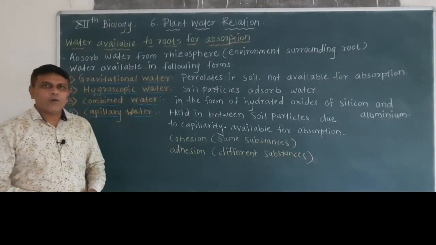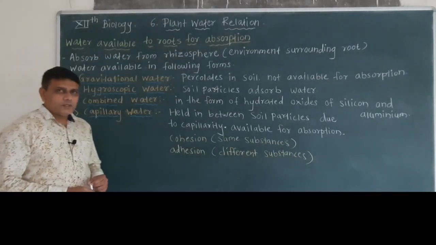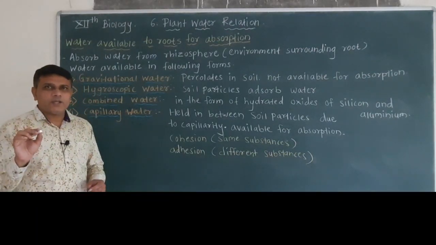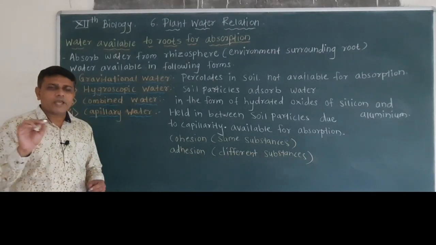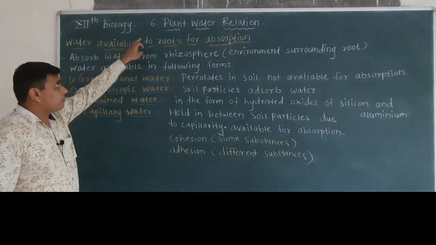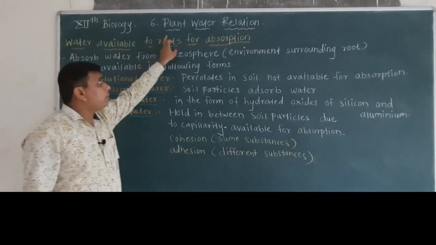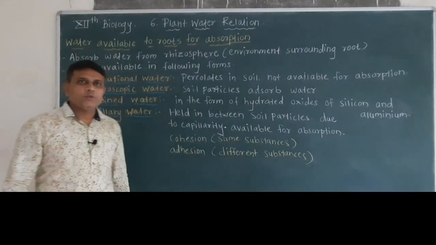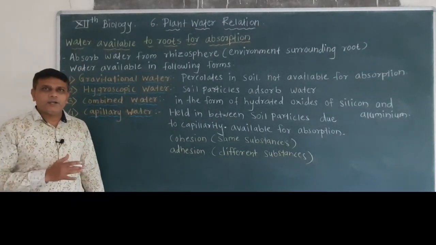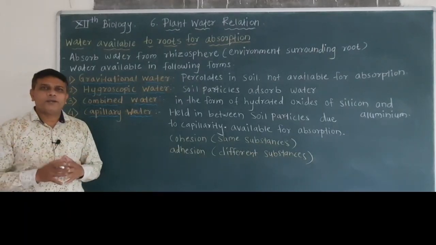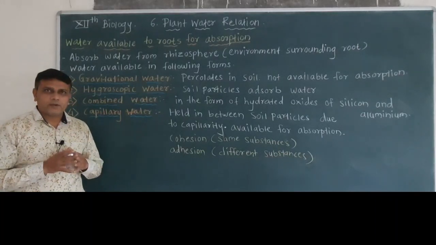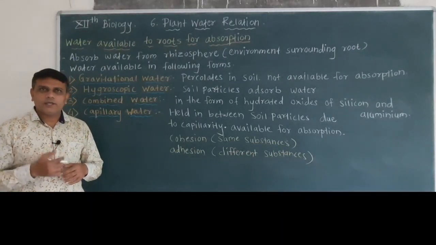So here we have completed the topics which are for the examination in this academic year, 2020-21, from chapter number 6, plant water relation. You know that the remaining topics from this chapter have been deleted. So here we have completed all the topics from this chapter which are for the examination.